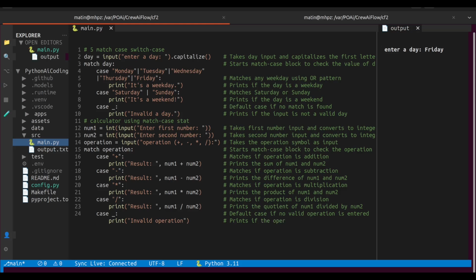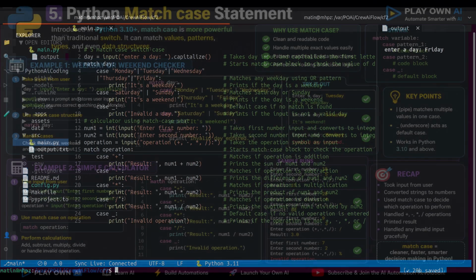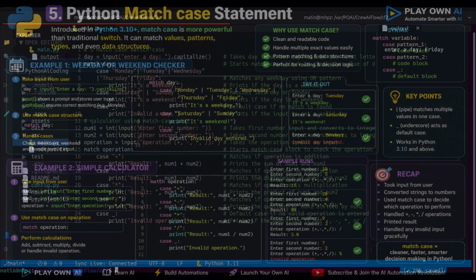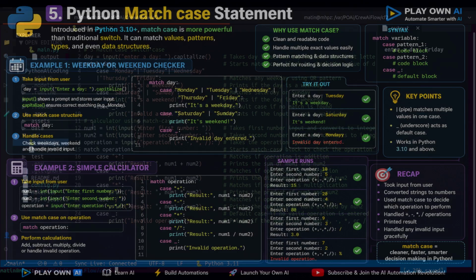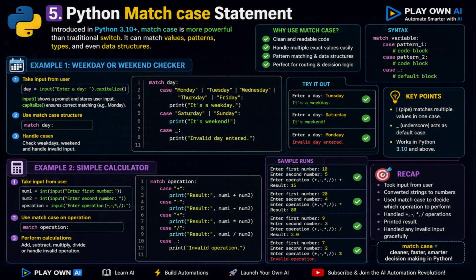Let's recap this example. We created a calculator that takes input from the user. We used int to convert string input into numbers. We used a match case to decide which operation to perform: add, subtract, multiply, or divide. We printed the result and handled any invalid inputs gracefully. Match case is a clean and readable way to write condition checks, and it's available in Python 3.10 and later.